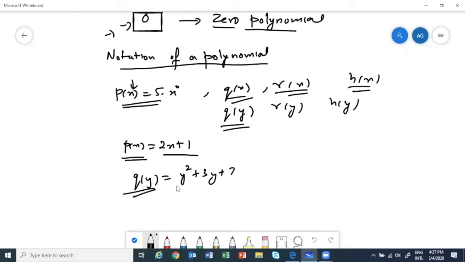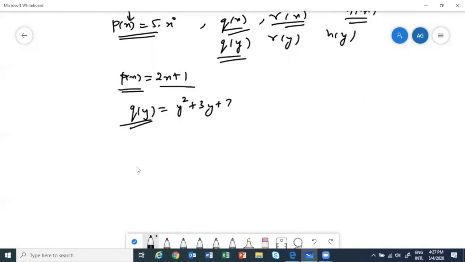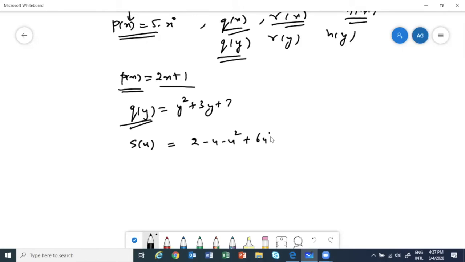Okay. Now see, this is just a notation. So I could have written, if it is s(u), I write 2 minus u square plus 6u power 5. Now I will say s(u) is a polynomial in variable u.